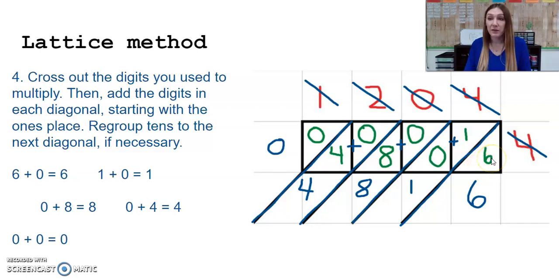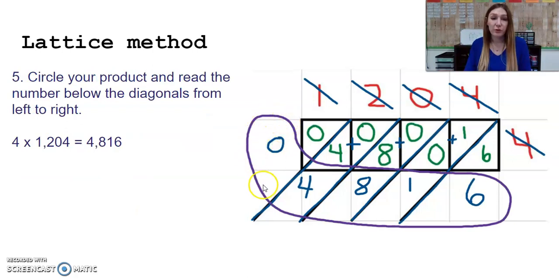So 6 plus nothing is 6. 1 plus 0 is 1. 0 plus 8 is 8. 0 plus 4 is 4. 0 is 0. So we're then going to circle our product and read the number below the diagonals from left to right. So our total product is 4,816.